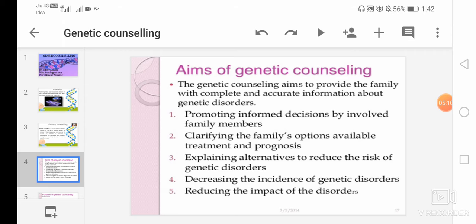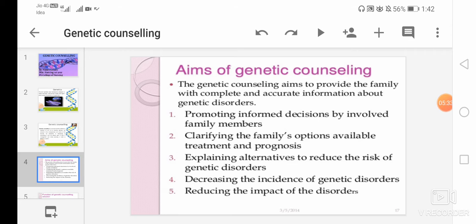There are five aims of genetic counseling. First, promoting informed decisions by involving the family members. Second, clarifying the family's options, available treatment and prognosis.